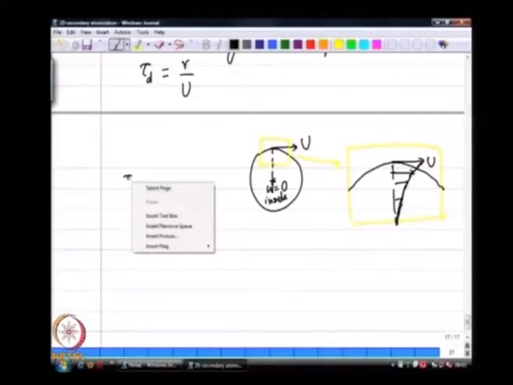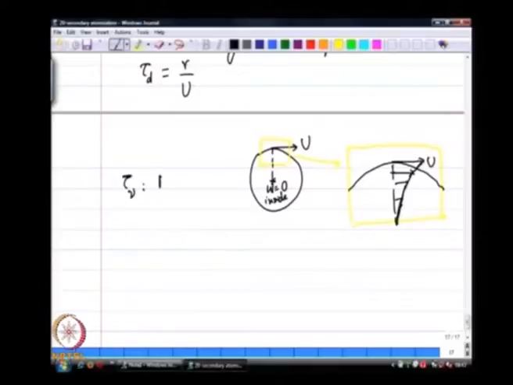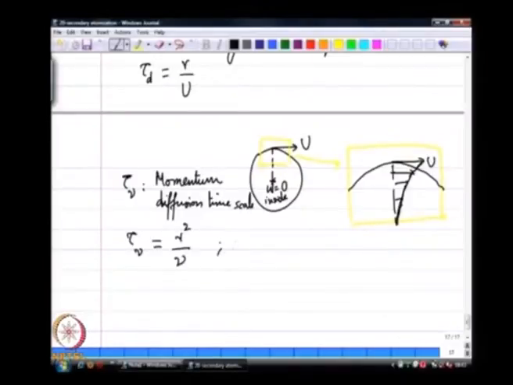So, this momentum diffusion time scale, I will call this T nu, is given by r squared over nu, where nu is the kinematic viscosity of the liquid.